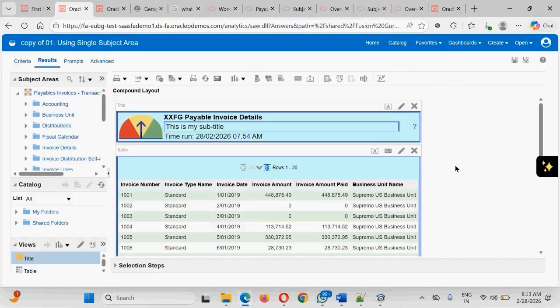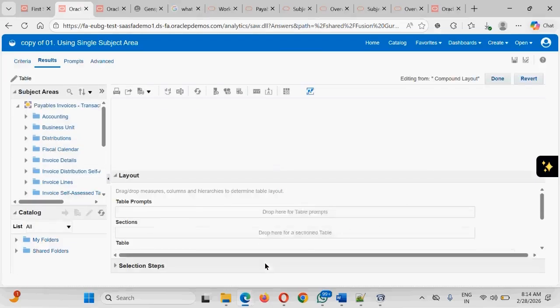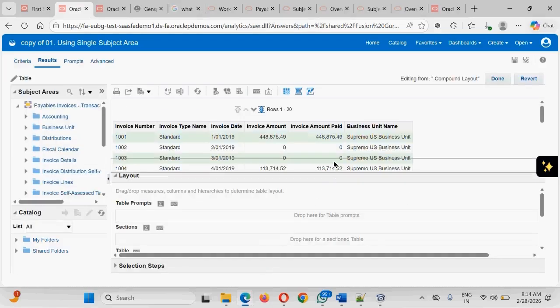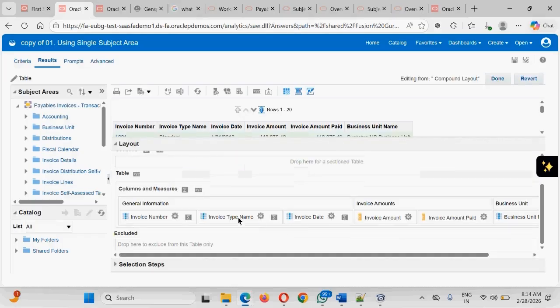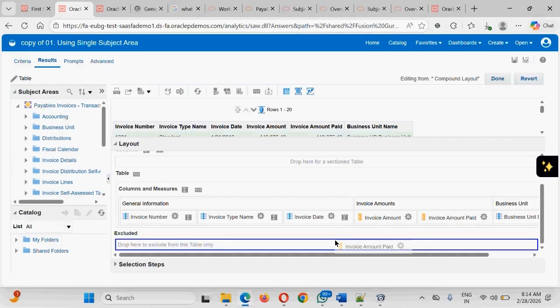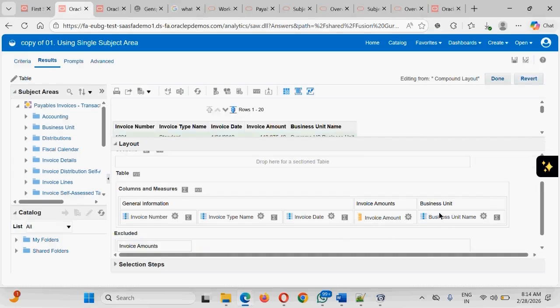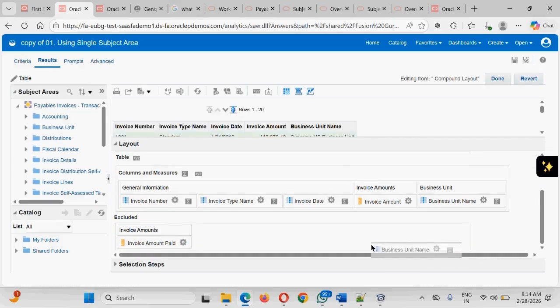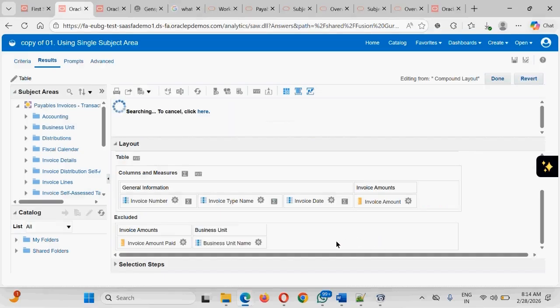So go to the result section and go to the pencil icon. In this pencil icon, guys, there are 4 sections. These 4 sections are, one is the columns which have been selected, and there is something called exclude. Whichever column you don't want to display, you can keep in the exclude section. So these will not be displayed.